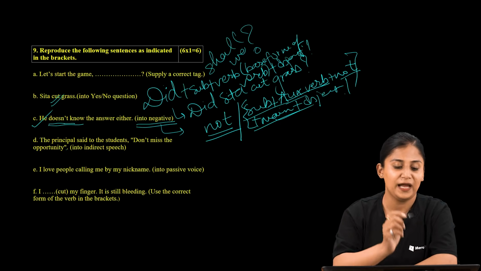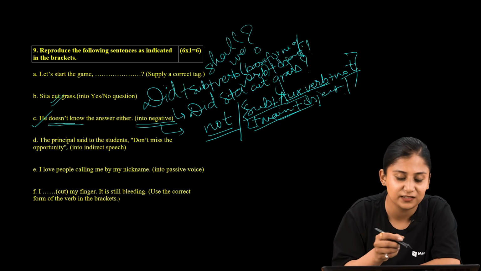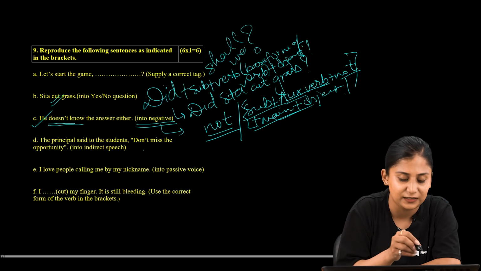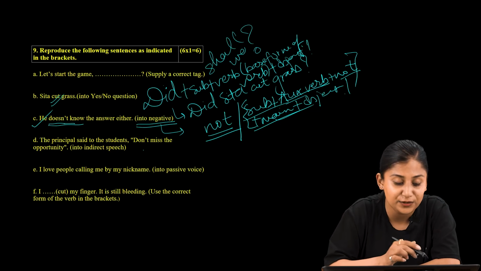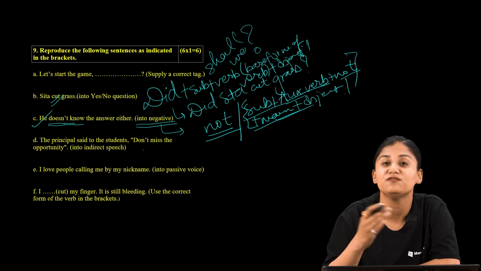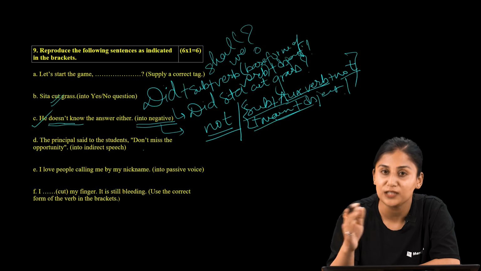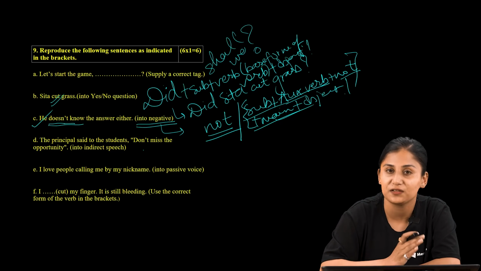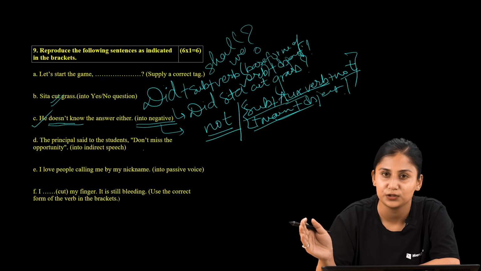As we have already identified that the provided sentence is in imperative form, the principal is ordering or advising the students to do something. What is that something the principal is advising? The principal is advising to not miss the opportunity.